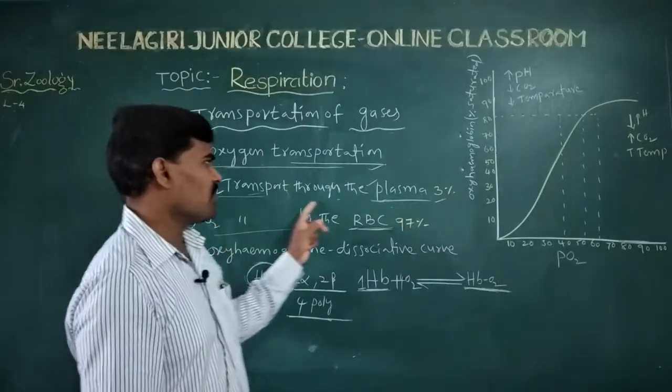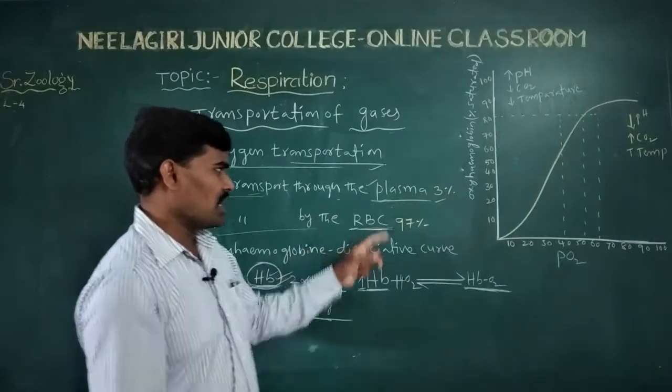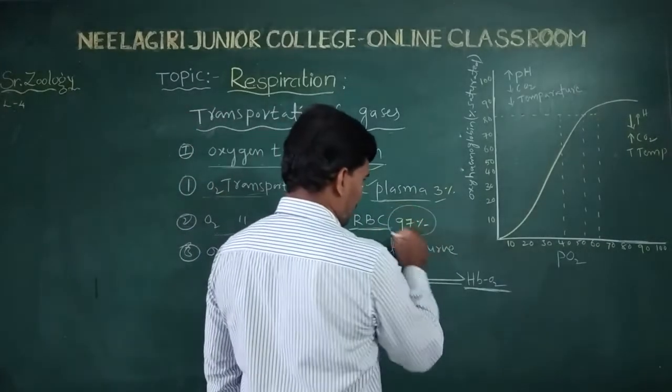How much percentage of the oxygen transportation is this? 97% of the oxygen.